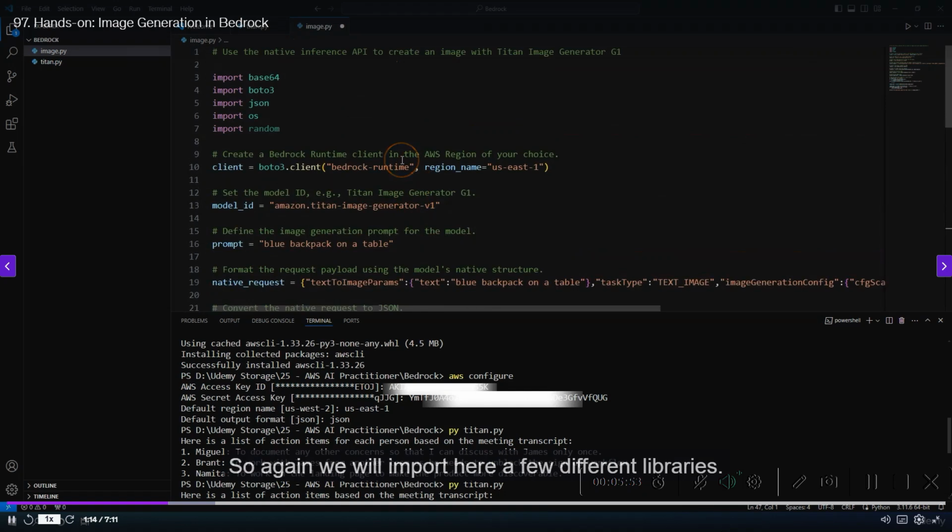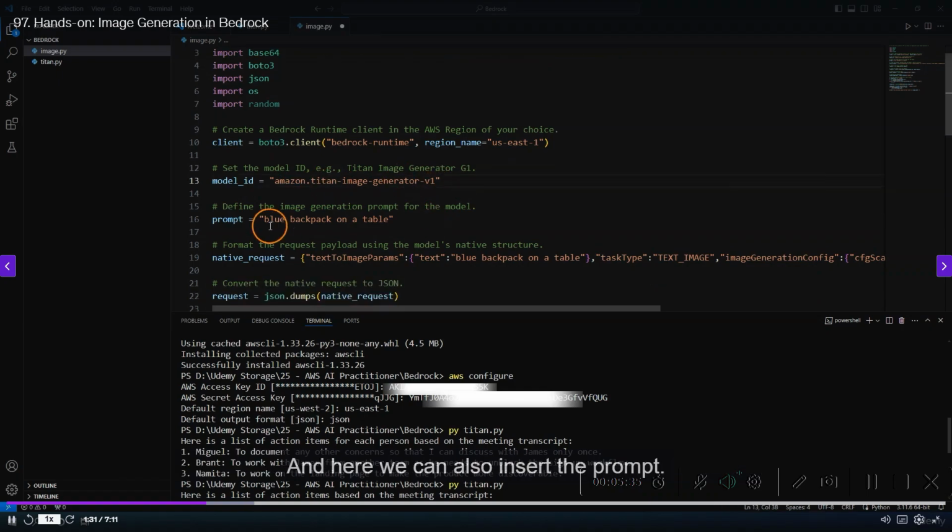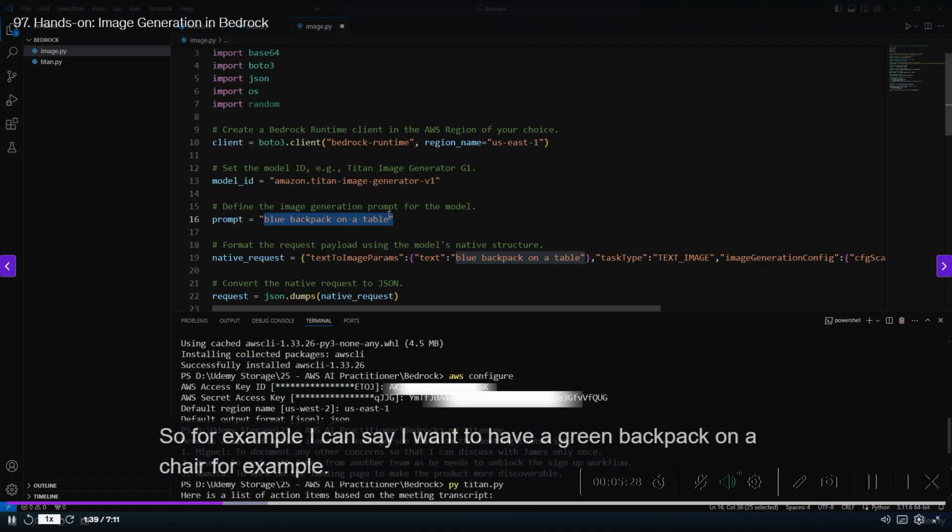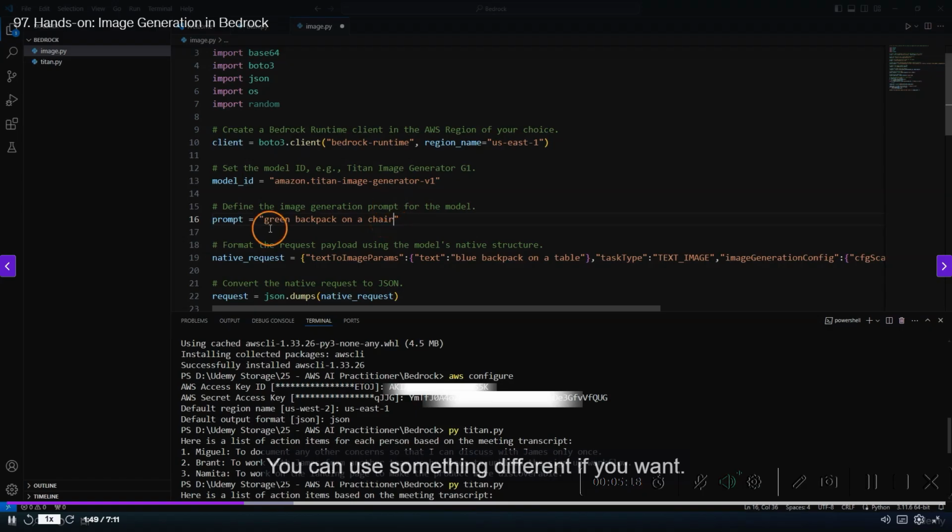So again, we will import a few different libraries. So in this case, we have access to all of this. And again, we need to make sure that the region is set correctly. In this case, we have the model ID set to Titan image generator v1. And here we can also insert the prompt. So this means that we can use a different message here. So for example, I can say I want to have a green backpack on a chair. You can use something different if you want.